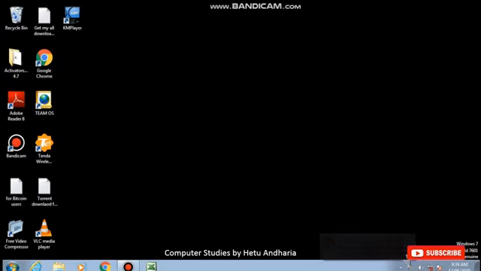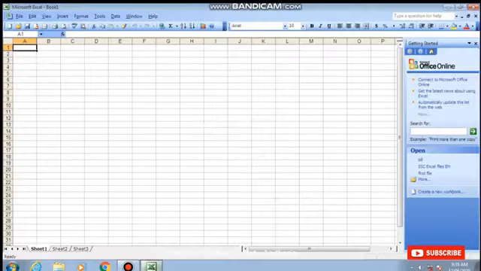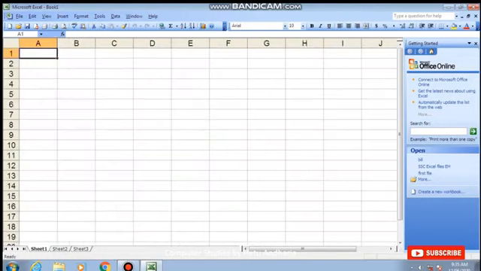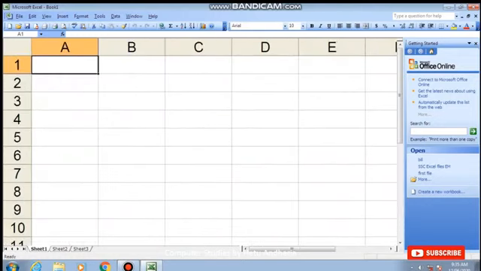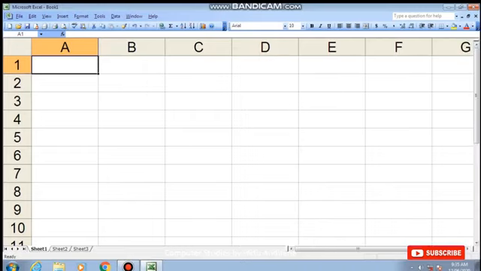Okay, next thing, I open the Excel file. Now at present I am teaching you the thing in Office Excel 2003. The reason behind that you know very well, I had explained it in the first video, but for all those who had not watched the first video, I am telling again that your textbook is created using the operating system named Ubuntu, and in Ubuntu Microsoft Office is not supported. So in the Ubuntu operating system, another application which does the work of Excel is installed.